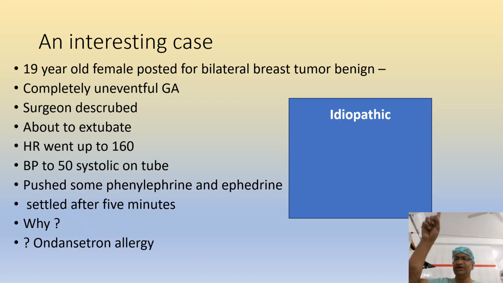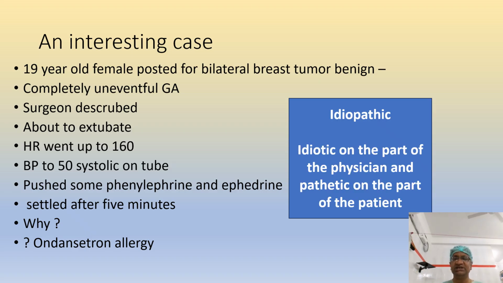We always should say, as perioperative physicians, treat the cause. Whatever be the cause, hypokalemia, manipulation, whatever it is, treat the cause. Now we have a 19-year-old female posted for bilateral breast tumor, completely uneventful GA. After that, the surgeon declared the case over, and we were about to extubate. The heart rate went up to 160, BP to 50 systolic, a lot of arrhythmias, treated with phenylephrine and ephedrine. We don't know what has happened, but the only thing we had given 2 minutes before this episode was ondansetron. We thought it is an ondansetron allergy, but many times it is idiopathic.